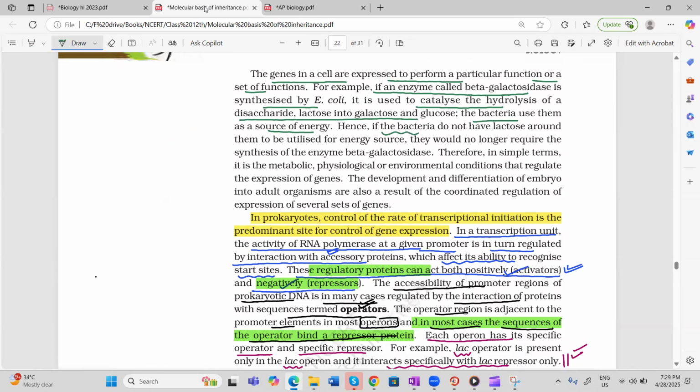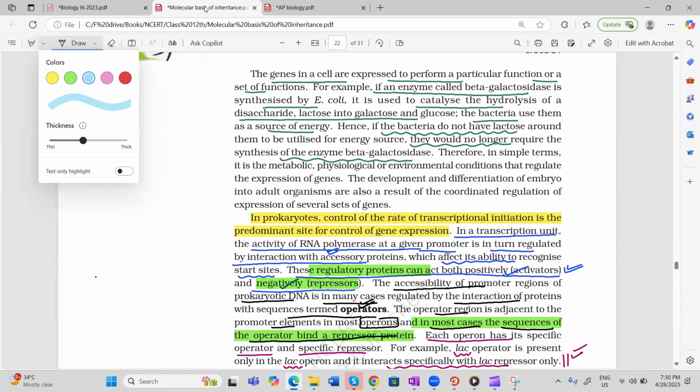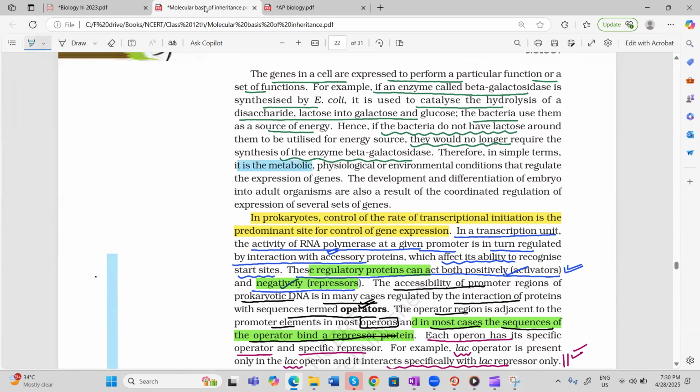But if bacteria do not have lactose, they will no longer synthesize the enzyme. They don't require the enzyme. So we can say it is metabolic, physiological or environmental conditions which regulate gene expression.